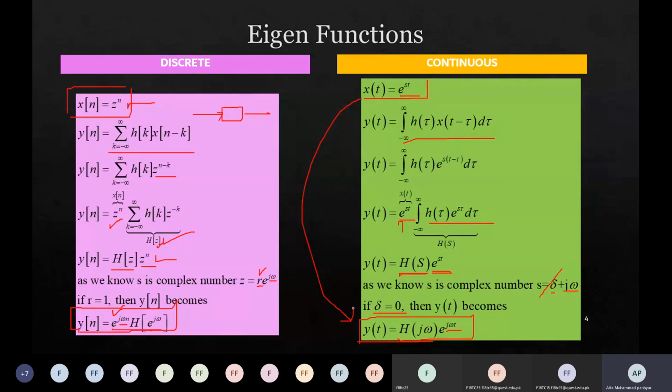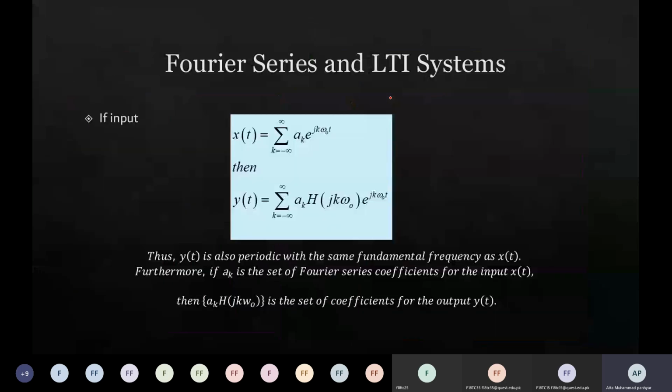But we know that we represent these x of t signals as a sum of complex coefficients, right? That coefficients may extend from minus infinity to plus infinity. So there must be a way to represent those systems. Now we are just talking about continuous time systems at the moment. You see, this is x of t, and we know x of t can be represented by summation k from minus infinity to infinity, ak e to the power j k omega naught.